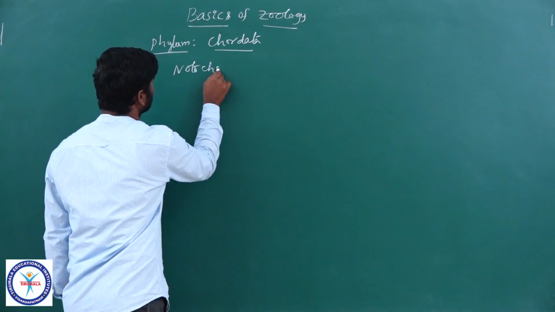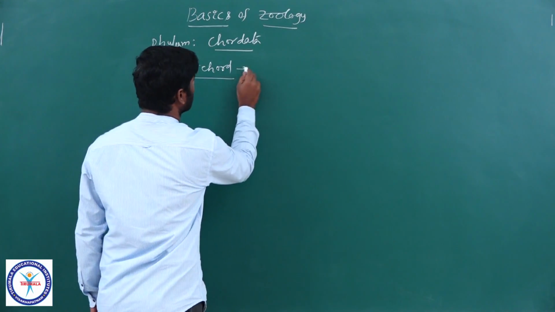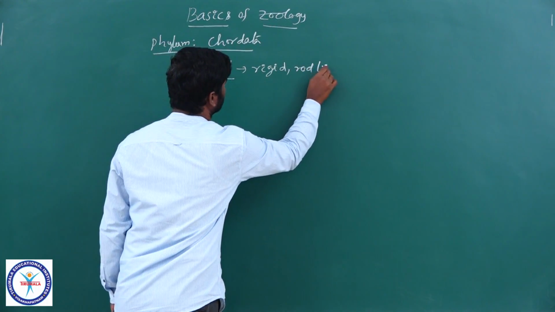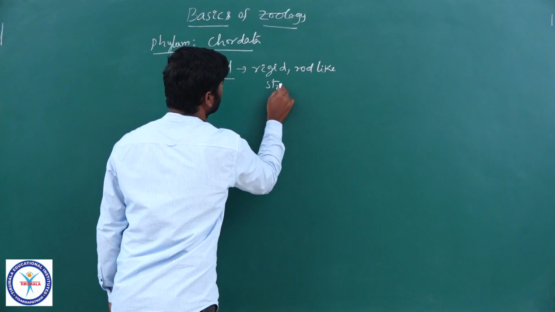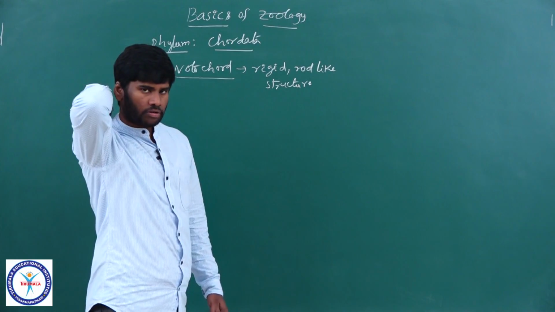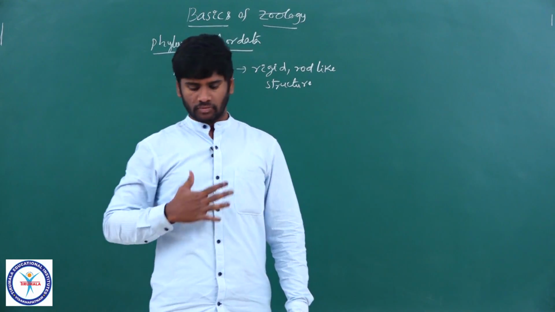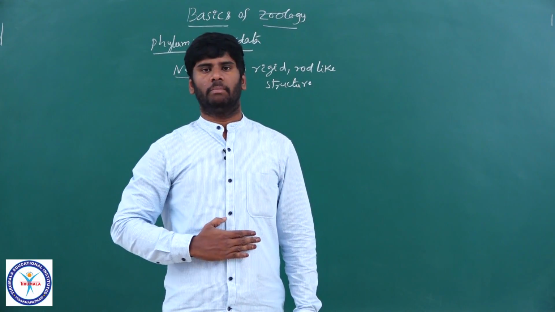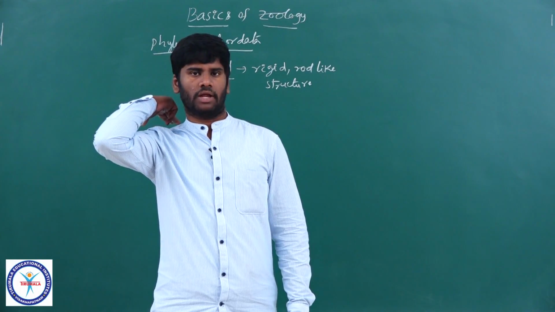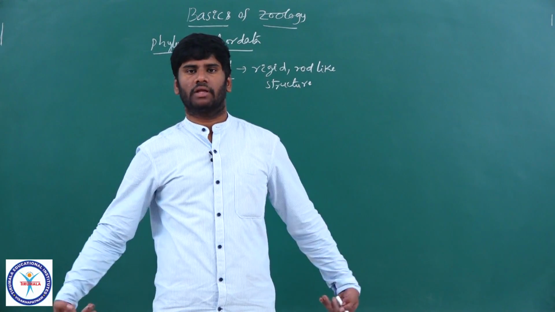As I told you previously, notochord is a rigid rod-like structure found on the dorsal side of the body. This is the ventral side, where the belly is present. Where the vertebral column is present, that is the dorsal side. Where the limbs arise, these are the lateral sides.